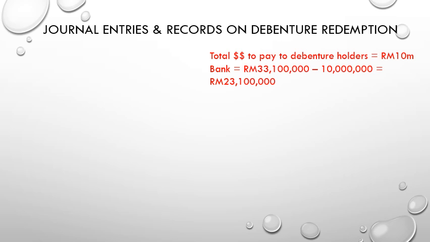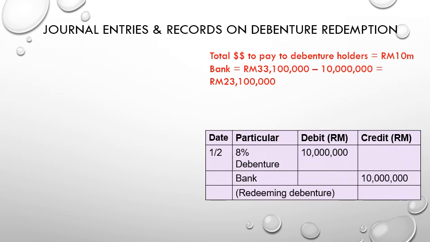So the journal entries and records of debenture redemption, using that information, total money of 10 million to be paid. Your entries will be debiting the 8% debenture account, meaning that we will close off the debenture account, and we no longer have debenture, and we credit the bank account the 10 million value.